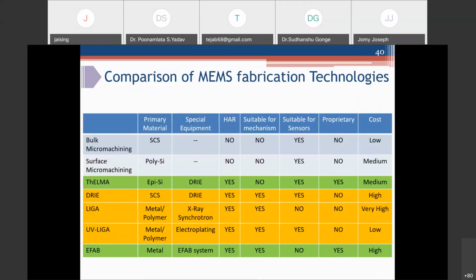So if you compare different MEMS fabrication technologies, you can make out there are certain advantages and certain disadvantages with this process.